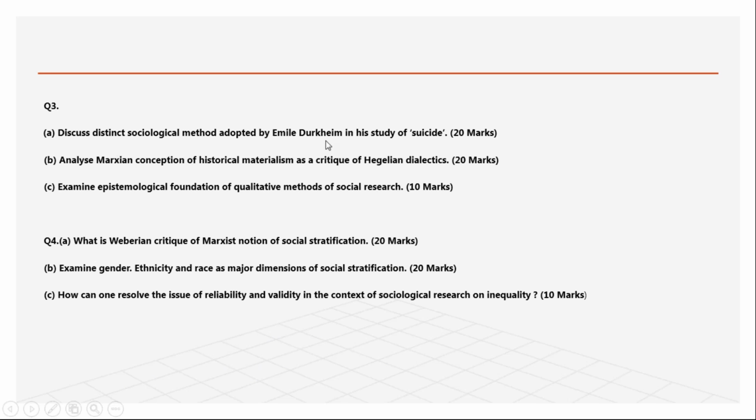Discuss the distinct method by Durkheim. See how many thinkers: Parsons we have seen, Durkheim we have seen, Marx we have seen. Here the research topic, the third topic, is coming again. Now Weberian, out of our 6 thinkers, this thinker they are now asking. These thinkers they are asking means they are asking the same thing we have done 20 years back, or 50 years back, or 100 years back.